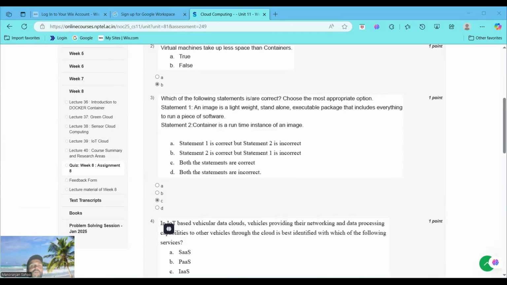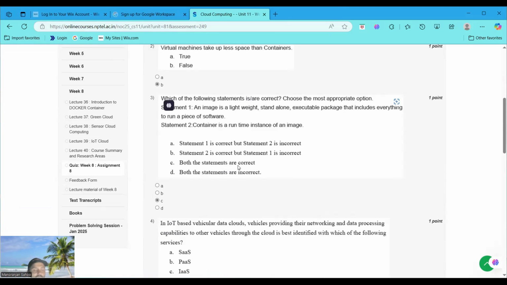Why do we choose that both statements are correct? In statement 1, a Docker image is a lightweight, standalone, executable package that includes everything needed to run a piece of software, that is code, runtime, libraries, etc. The second statement is correct because a container is a runtime instance of an image. When you run an image, it becomes a container. That's why statement 2 is also correct. So we choose option C. Now moving to question number 4.